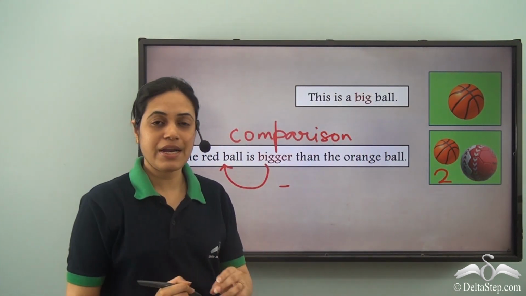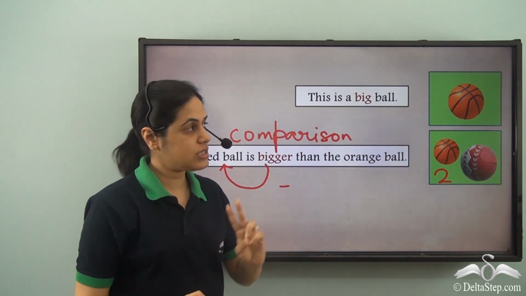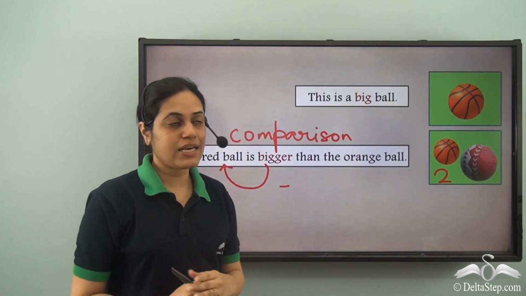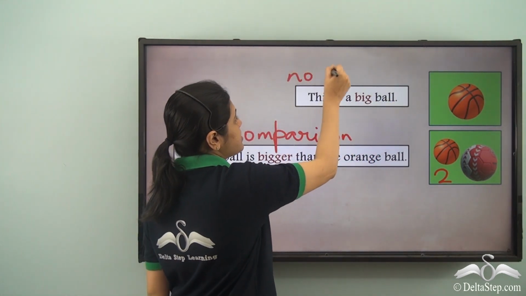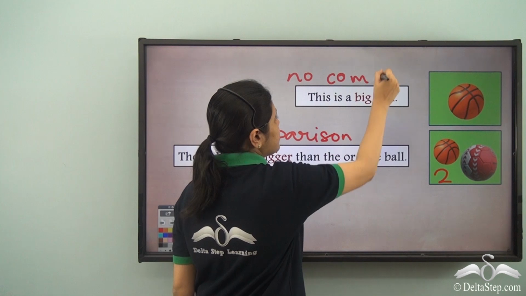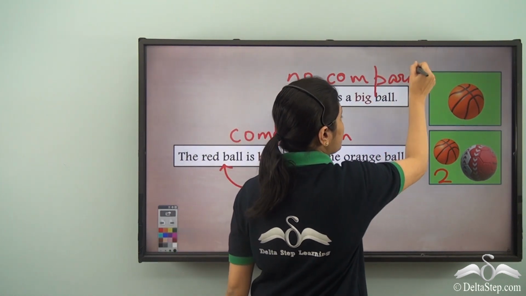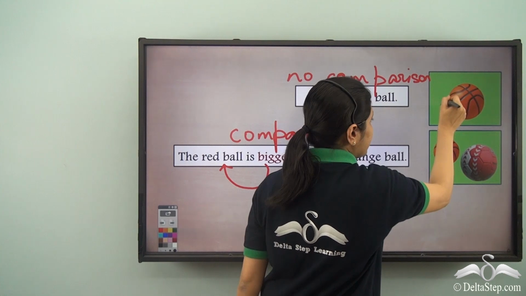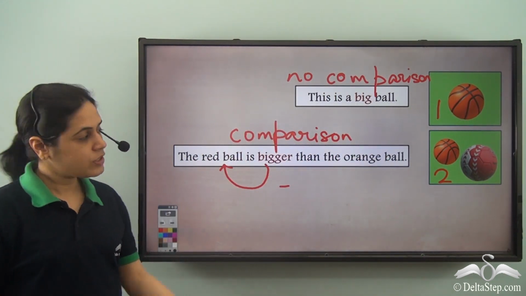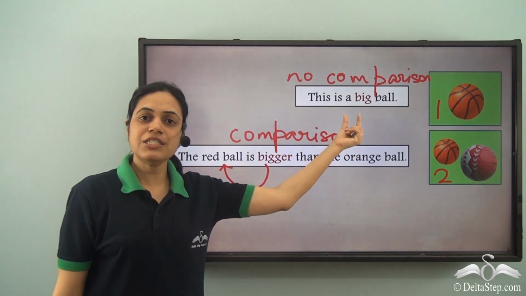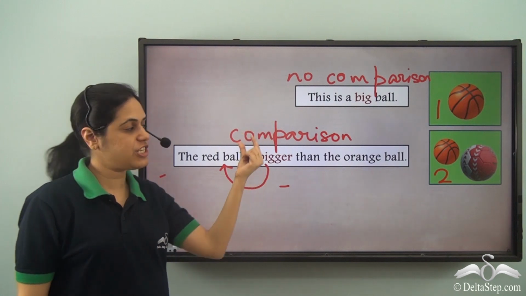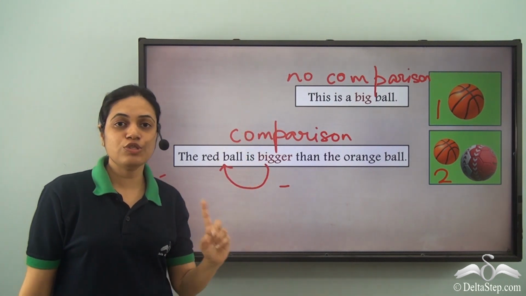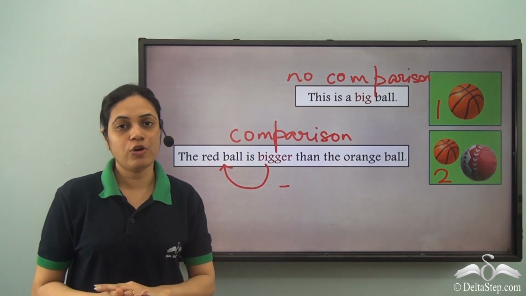In the first case there is no comparison because there is just one ball. So bigger is just a different form of the adjective big, which is used for comparing two balls.